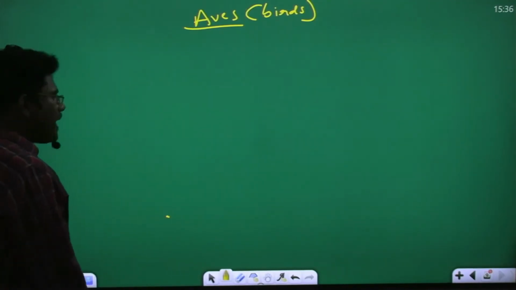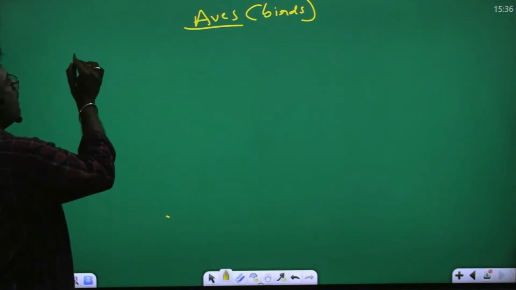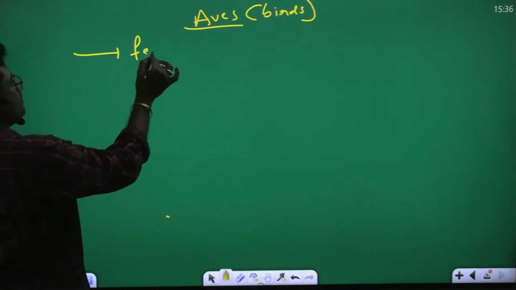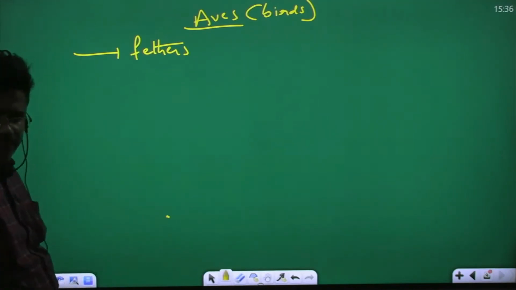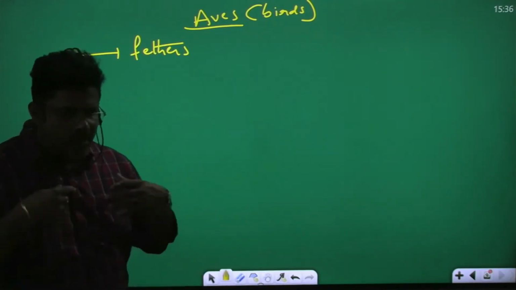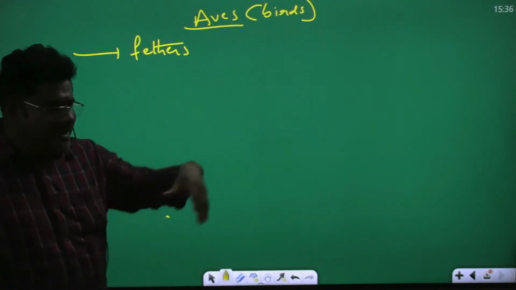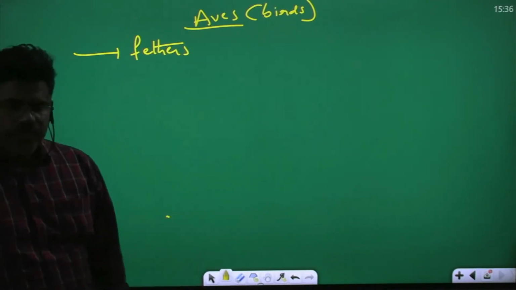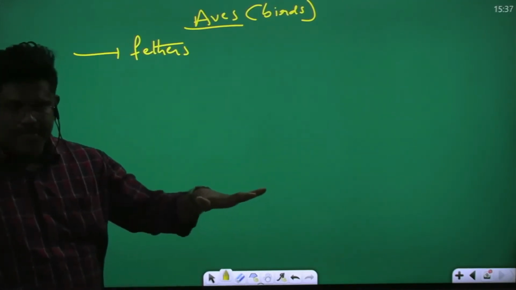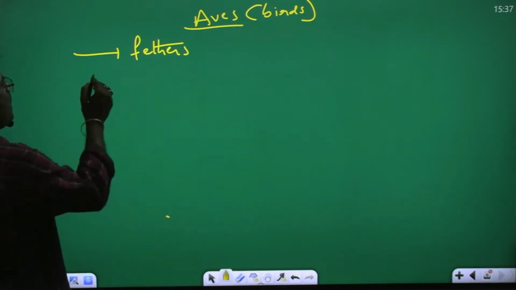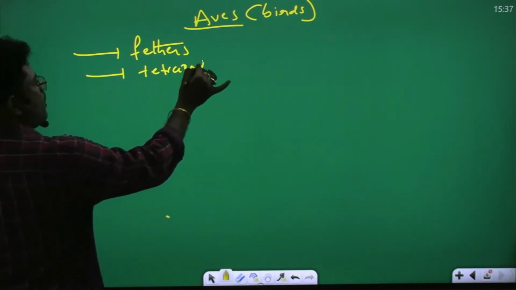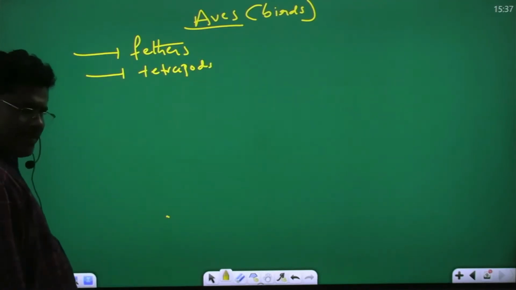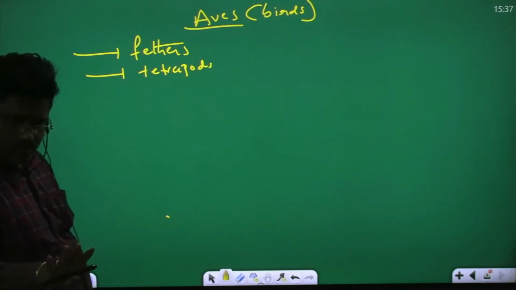What is the main character of birds? Their body is covered by the feathers. Their body is covered by what? Feathers. Okay, body is covered by feathers. They have the what is this? Wings, useful for what? Flight. So these are also, Aves are tetrapods. Aves are what? Tetrapod.